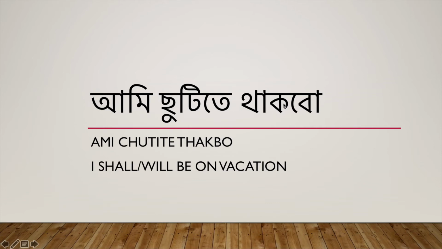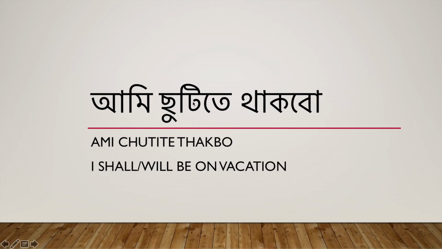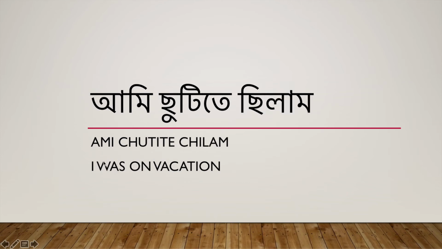Ami chutite thakbo. Okay, guys, so let me clarify something here. Ami and chutite here is basically I and on vacation. So I is ami and chutite is on vacation. So achi here is the am part and chilam is the was part. Okay, so ami and chutite are staying the same here, and I and on vacation is staying the same in the English portion as well, okay?